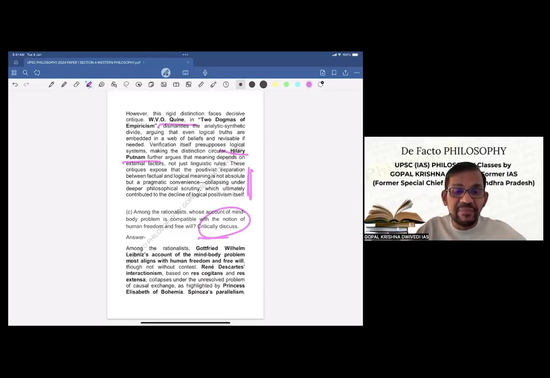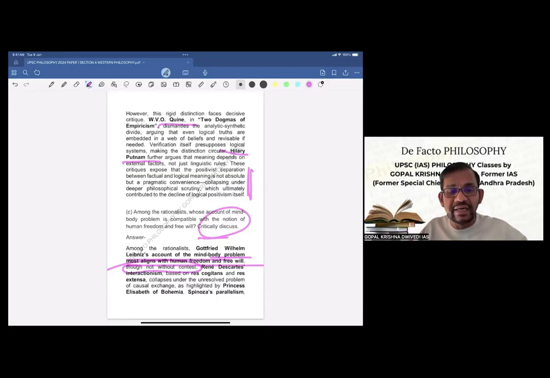Gottfried Wilhelm Leibniz's account of the mind-body problem most aligns with human freedom and free will. So now this straightaway hits the bullseye that yes, Leibniz's account of the mind-body problem is most compatible with human freedom and free will, though not without contest. Now again, a word of caution has been added here that yes, it is most, but it's not that he has given ample freedom or free will. That is also contested.